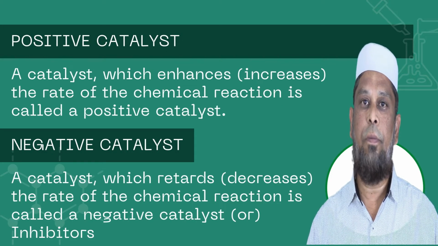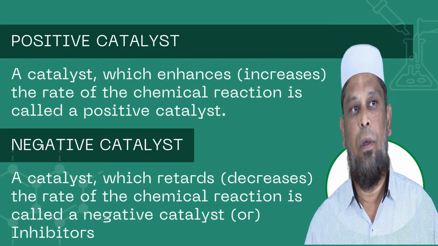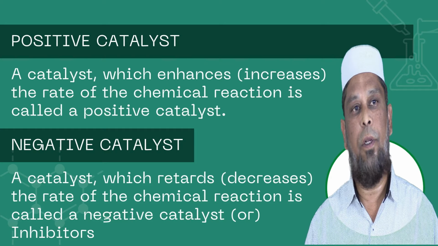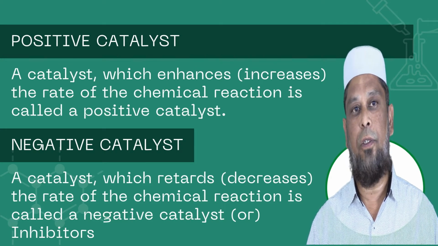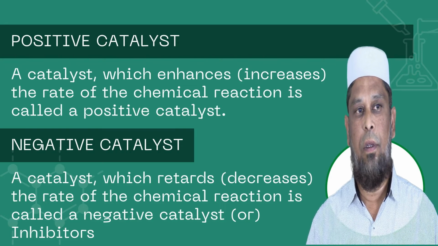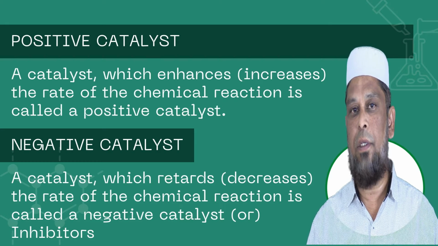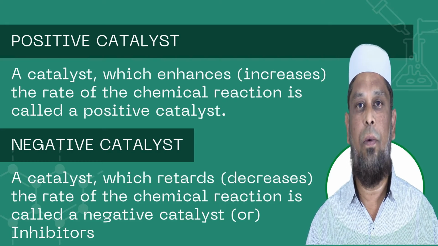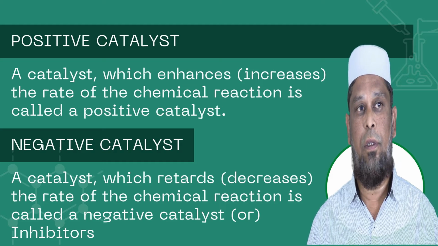And here we have two types of catalyst. One is the positive catalyst and the other is the negative catalyst. Positive catalyst is nothing but what? One which enhances the rate of the reaction. We call it a positive catalyst. That means it increases the rate of the reaction. Negative catalyst is nothing but what? One which retards, that means it decreases the rate of the chemical reaction. We call it the negative catalyst. Otherwise, we can also call it an inhibitor.